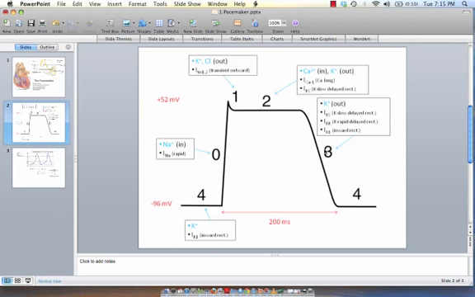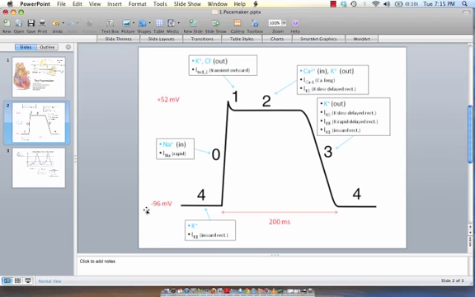or ventricular myocardial cell. Imagine that this is one of the atrial myocytes. Its action potential can be broken down into 5 phases, phases 0 through 4. Phase 4 is the resting phase. At resting phase, the cell sits somewhere around negative 96 millivolts. This is the Nernst potential for the potassium ion.